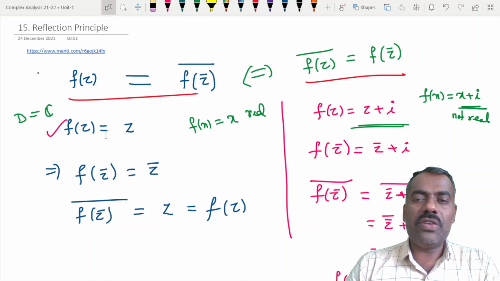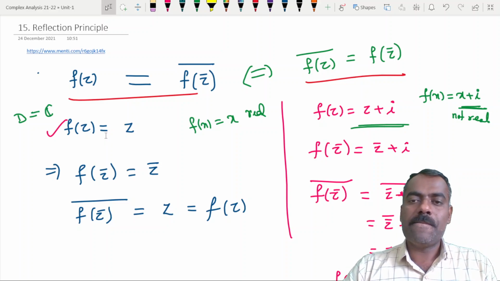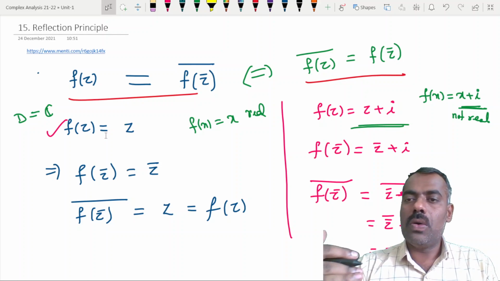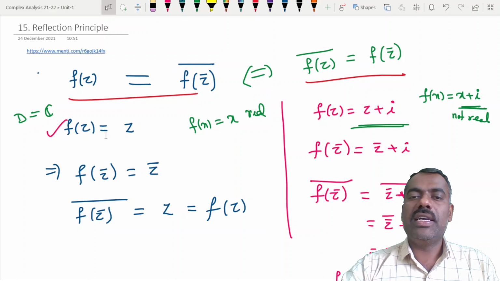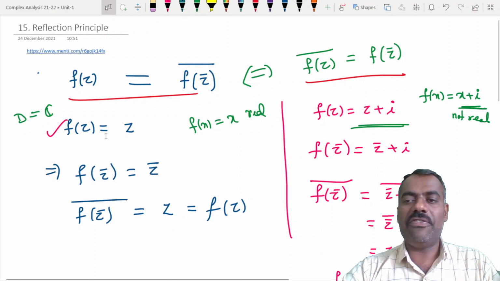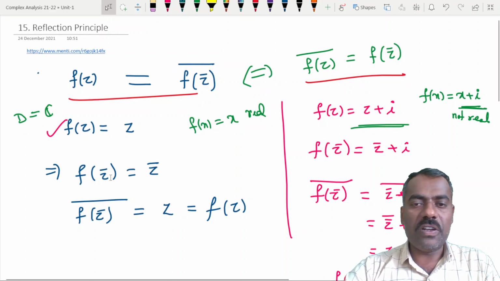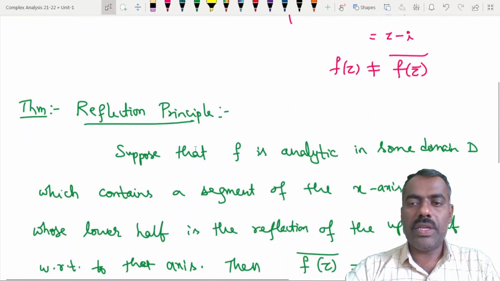Okay, and we know for the complex plane, if you take the real axis, it is obviously a reflection. One half is the reflection of the other one. Are you following? Did you understand the statement?